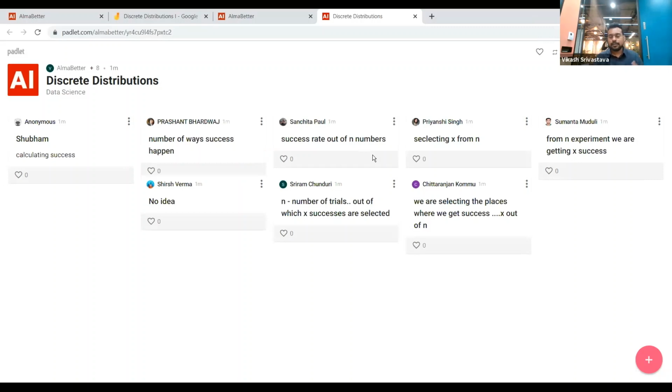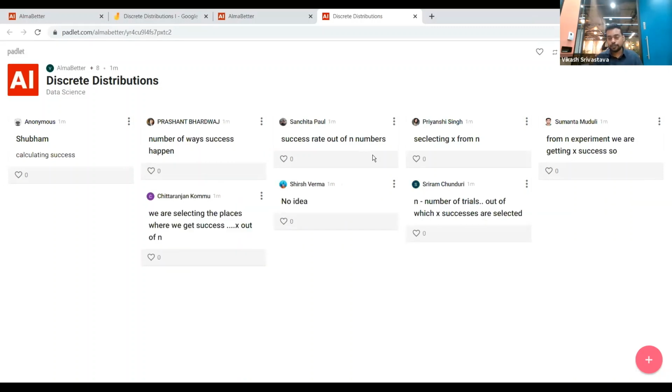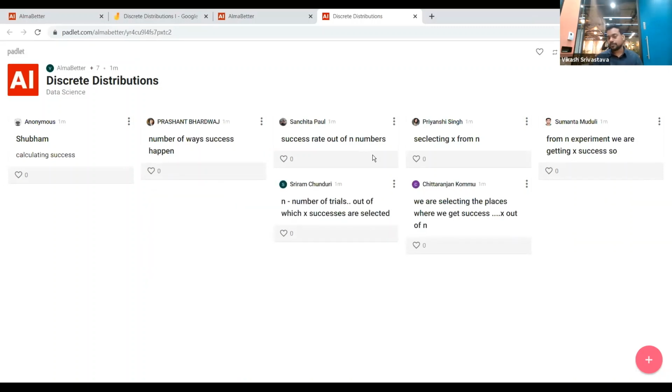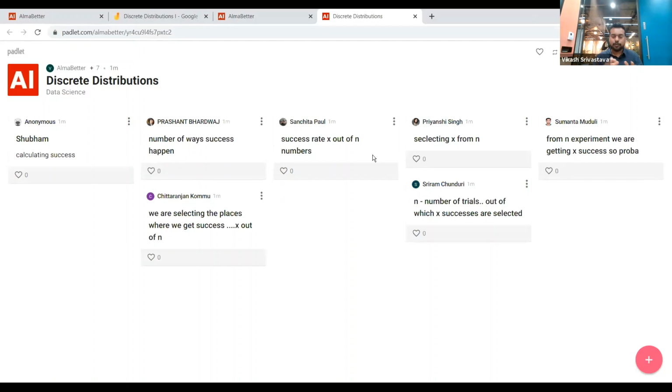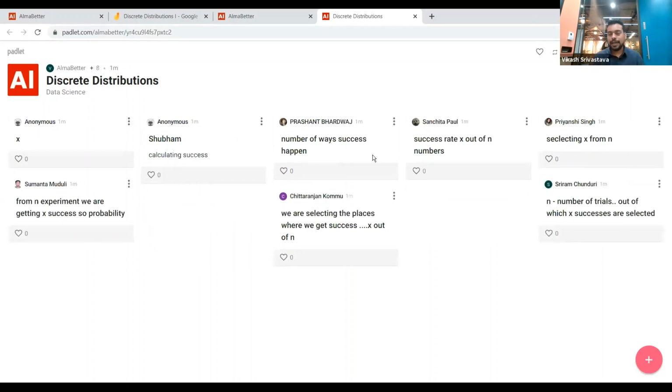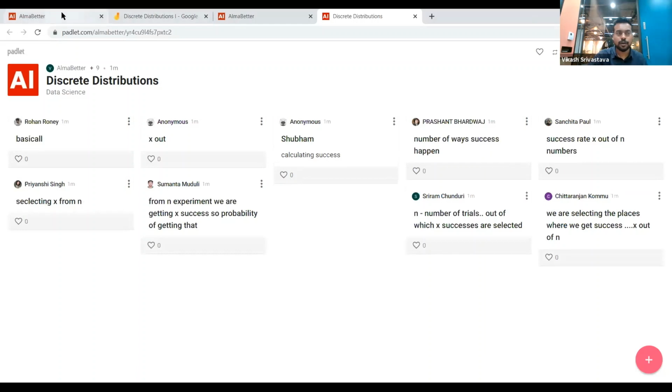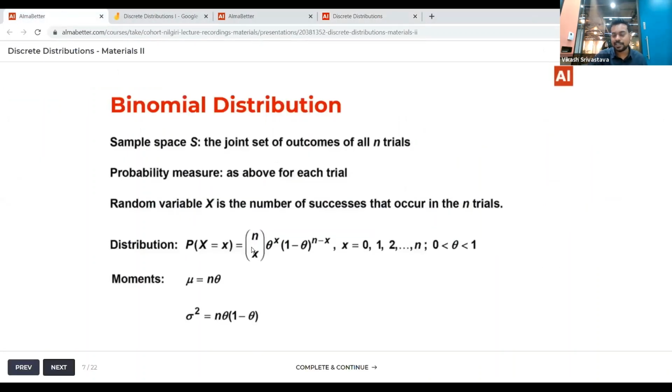The first head can come in the first coin toss, and the remaining two can come in the fifth and the sixth. I'm not bothered about the order in which my heads come, I just want to get those successes out of those n trials. That's why we have this combinatorial, nCx.